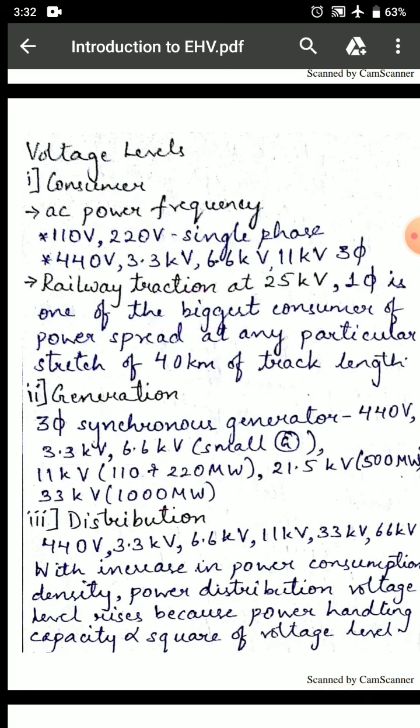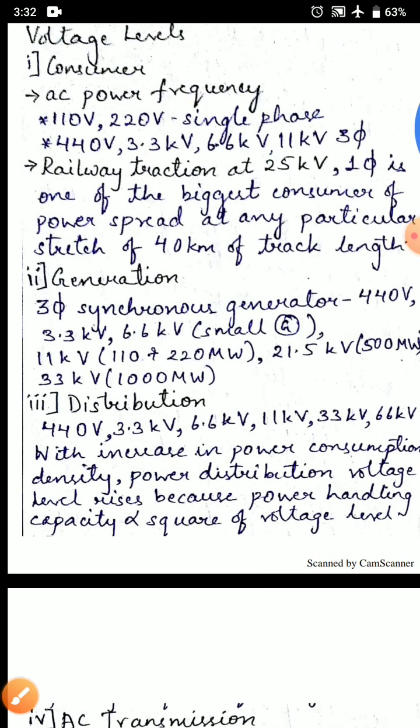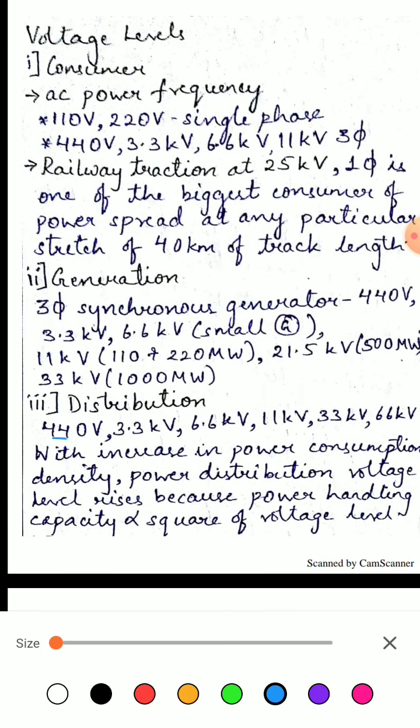At distribution side, we have 440 volt, 3.3 kilovolt, 6.6 kilovolt, 11 kilovolt, 33 kilovolt, 66 kilovolt with increase in power consumption density. Power distribution voltage level rises because power handling capacity is directly proportional to square of voltage level.